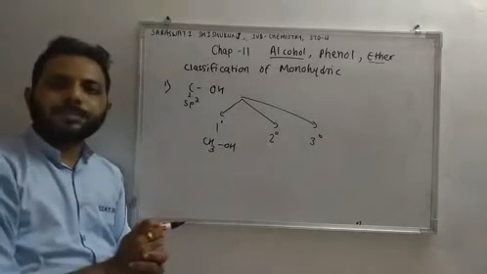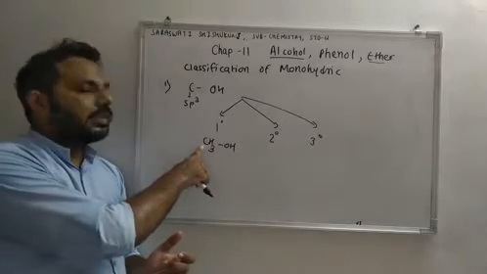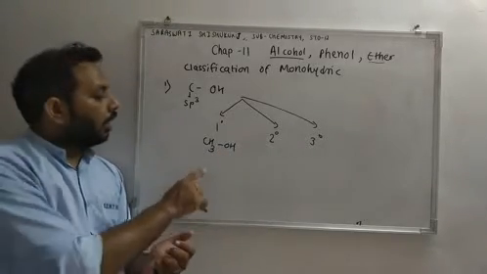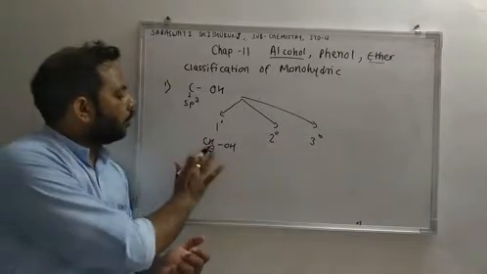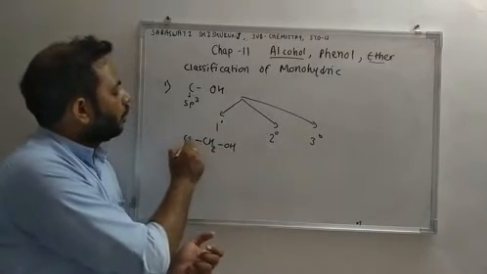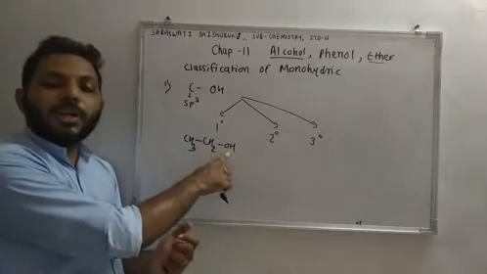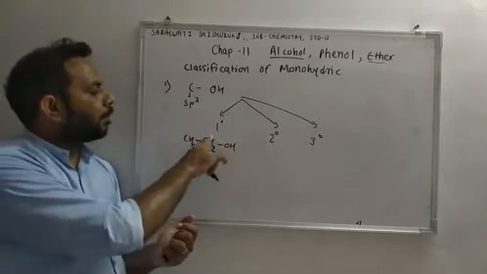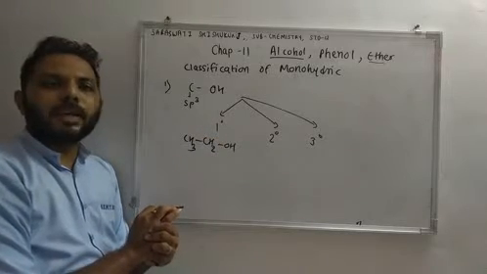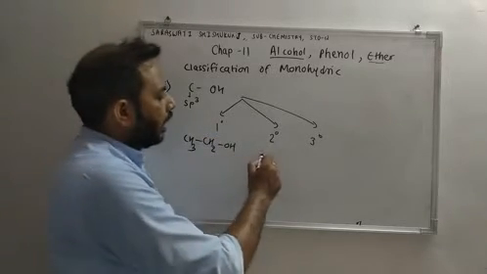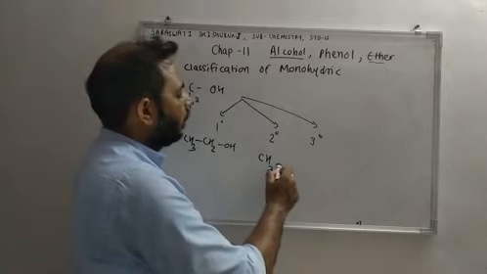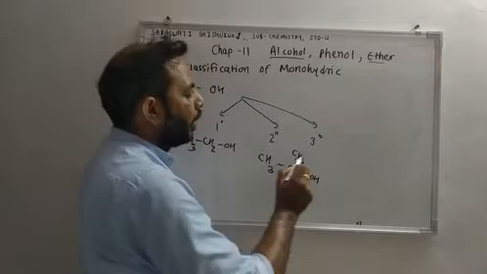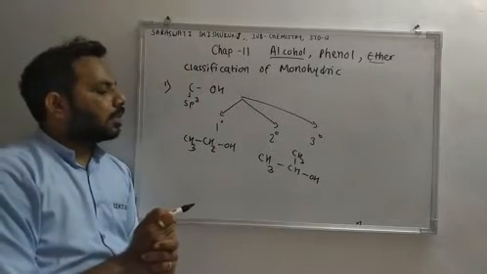This is CH3OH. The carbon is having sp3 hybridization, and to this carbon the OH group is attached. This carbon is attached with one other carbon, so this is known as primary alcohol. Secondary alcohol is CH3, CH3, OH. So this is secondary alcohol.